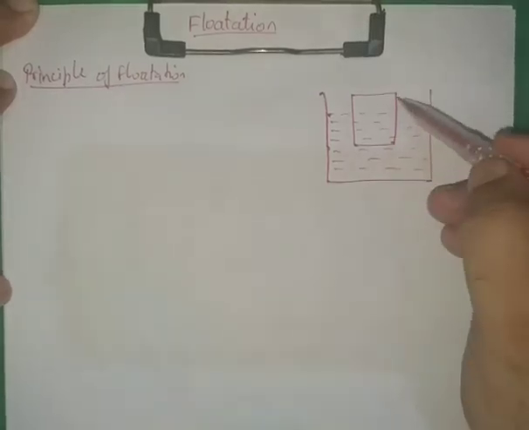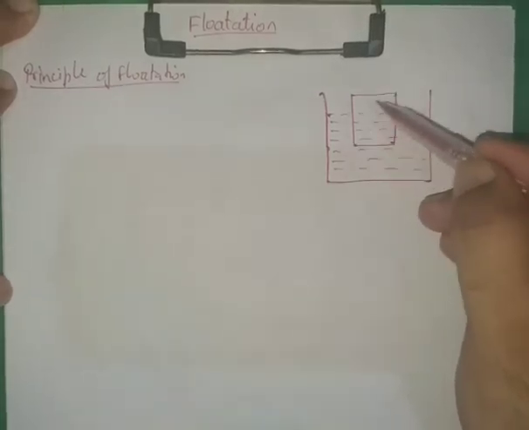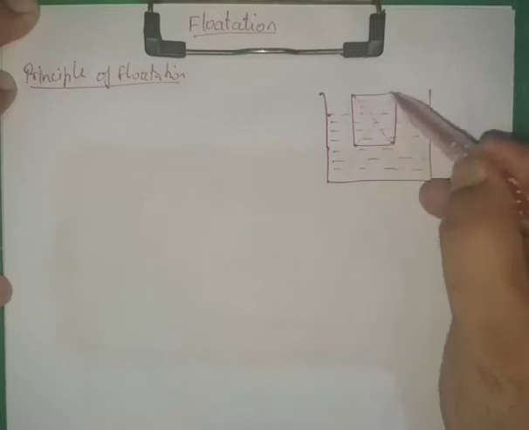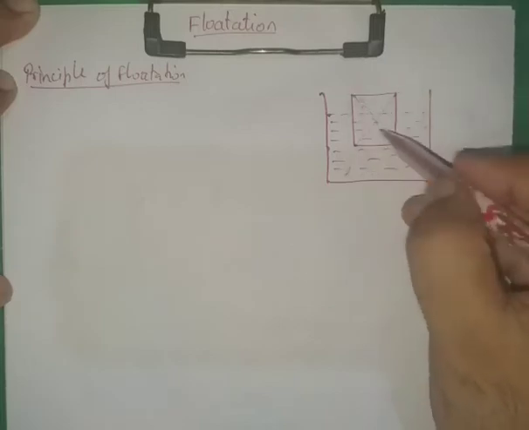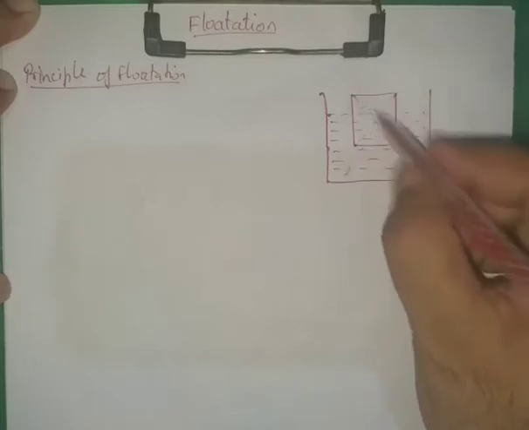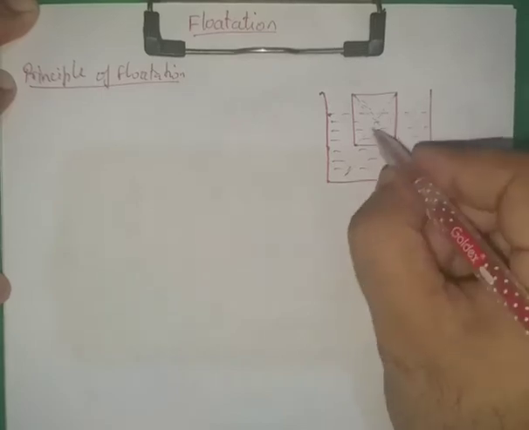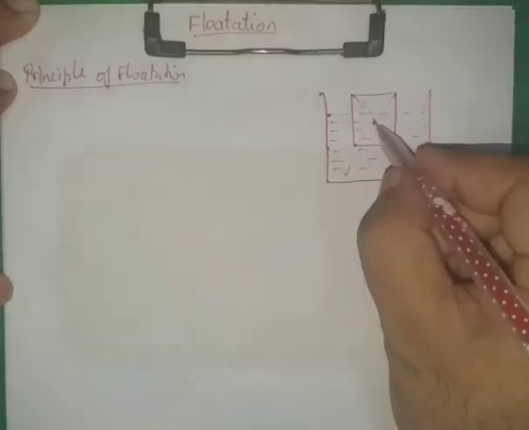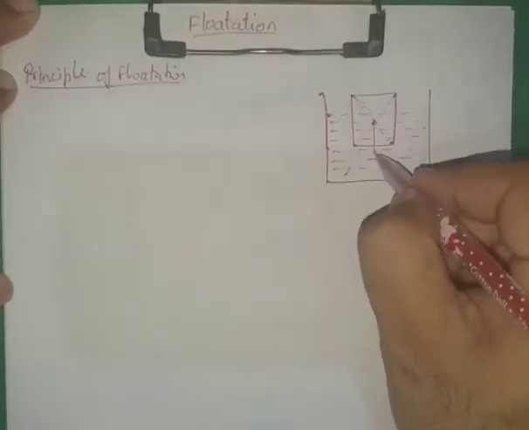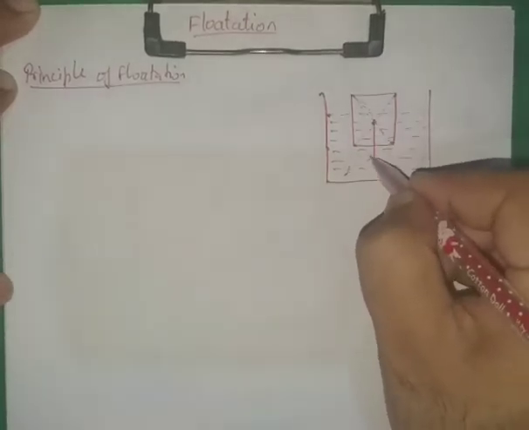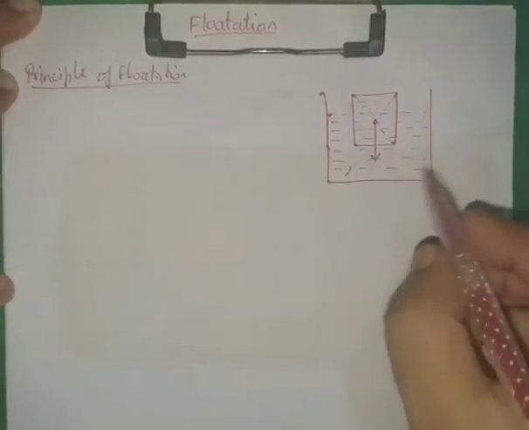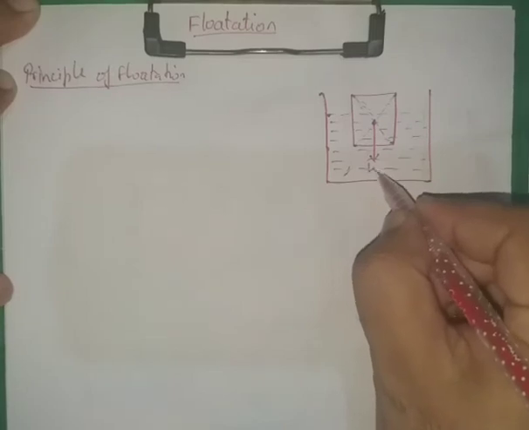The first force acts downwards through its center of gravity. I am drawing these diagonals because for a rectangular body, the center of gravity lies at the intersection of the two diagonals, meaning the whole weight of this body acts at this point, and weight always acts in the downward direction. Let us say that the weight acting downwards is W.